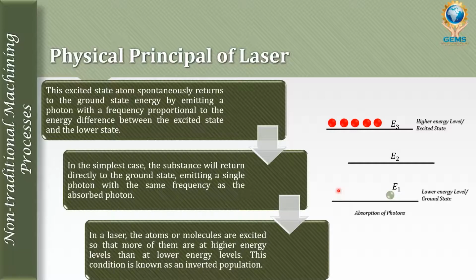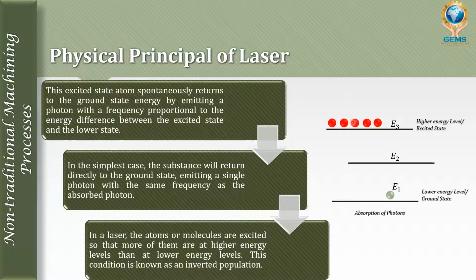At the same time, in a laser, the atoms or molecules are excited so that more of them are at a higher energy level than at lower energy levels. This condition is known as inverted population. Inverted population means the population was initially at the ground state, but when energy is absorbed, all or most of the electrons move to the higher energy level.